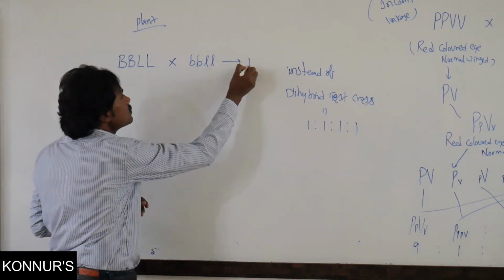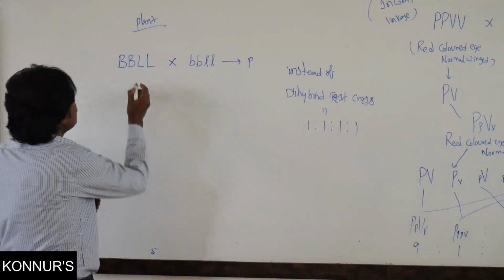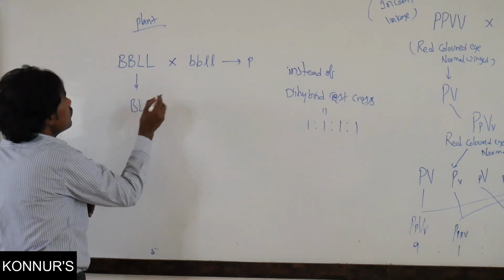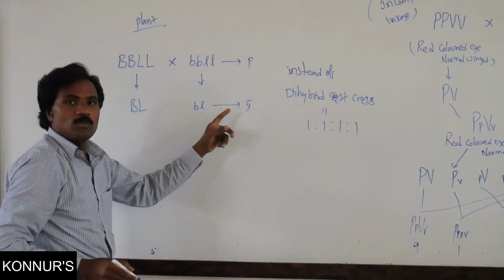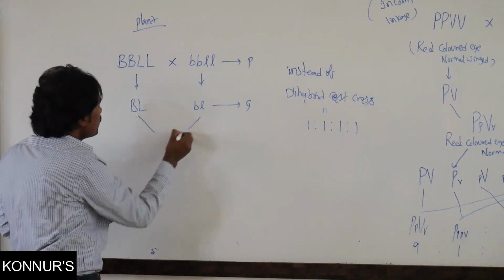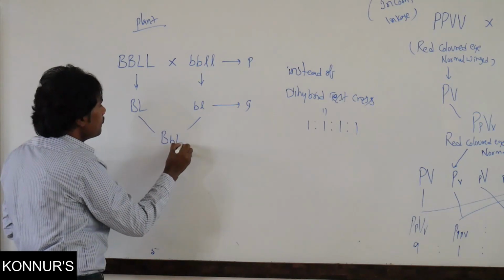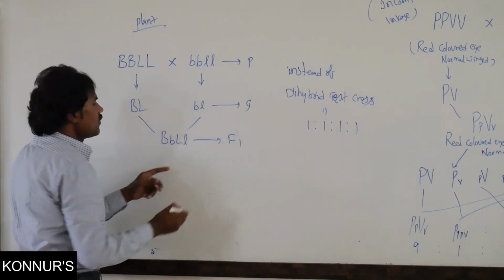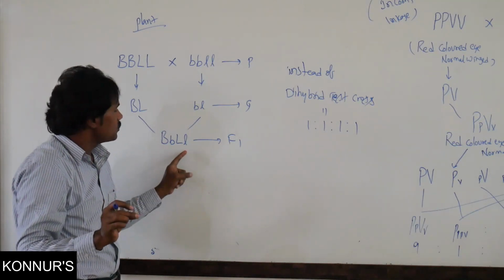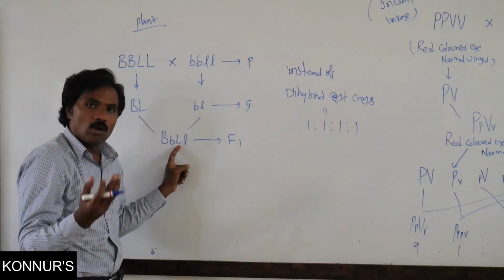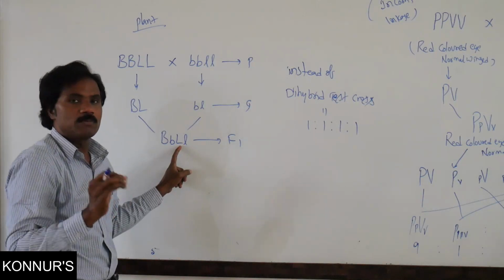These are the parents. In these parents, then the possible gametes. These are the possible gametes in the F1 hybrid. In the F1 hybrid, all are blue color flowered as well as elongated pollen grains only.